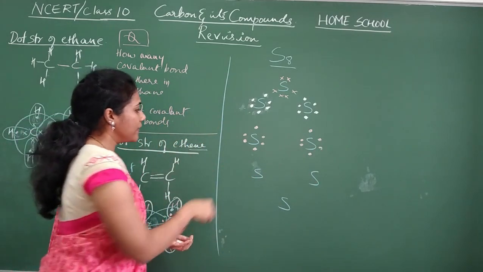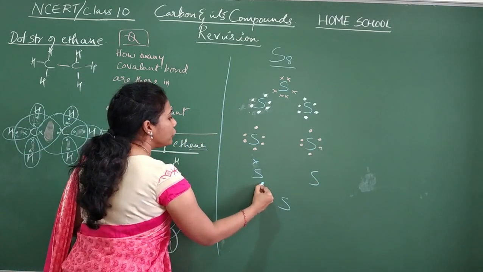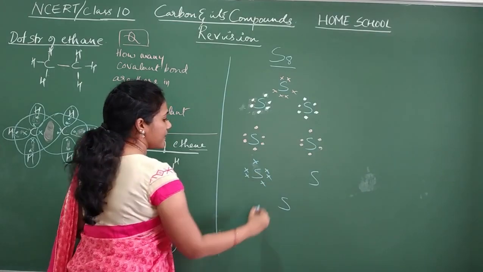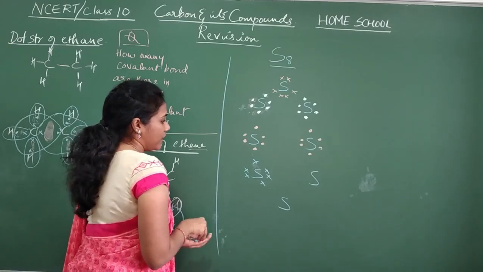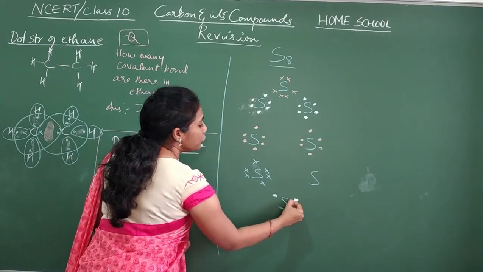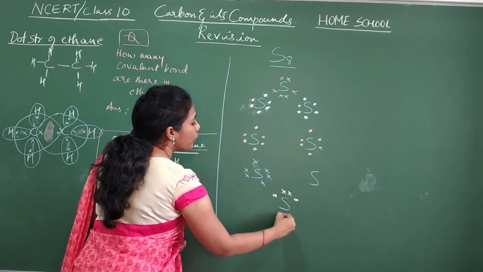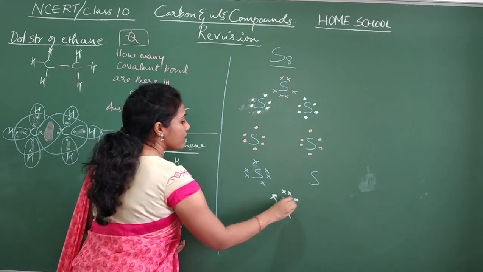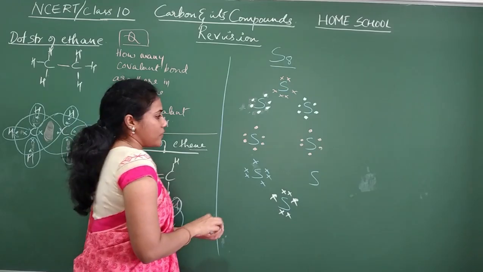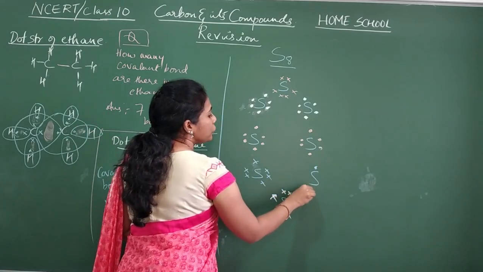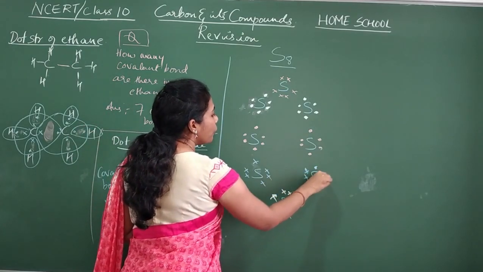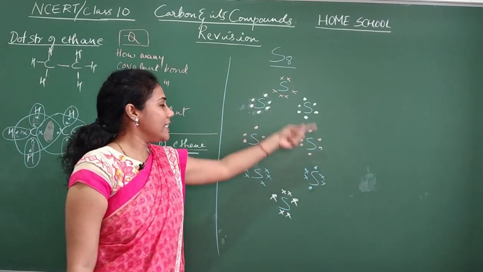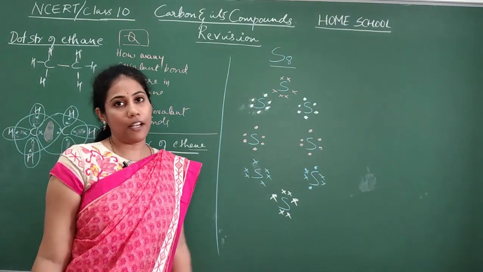Okay. And now for this one, 1, 2, 3, 4, 5, 6. And for this one, 1, 2, 3, 4, 5, 6. Okay. Otherwise cross, fine. And for this one, 1, 2, 3, 4, 5, 6. Okay. So I have shown 6 valence electrons around every sulfur.